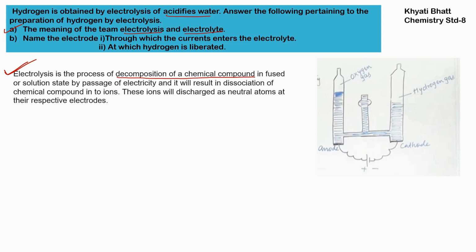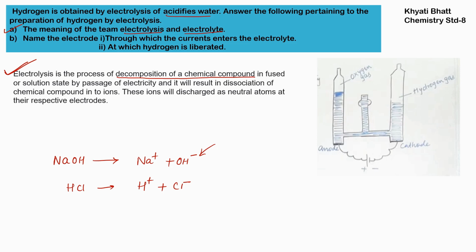Now what is the meaning of decomposition? With the help of a chemical reaction, when we are breaking any compound, for example NaOH, then we are breaking it into Na plus and OH minus, or HCl. When we break this, we get H plus and Cl minus. So this chemical decomposition we are doing with the help of electricity.